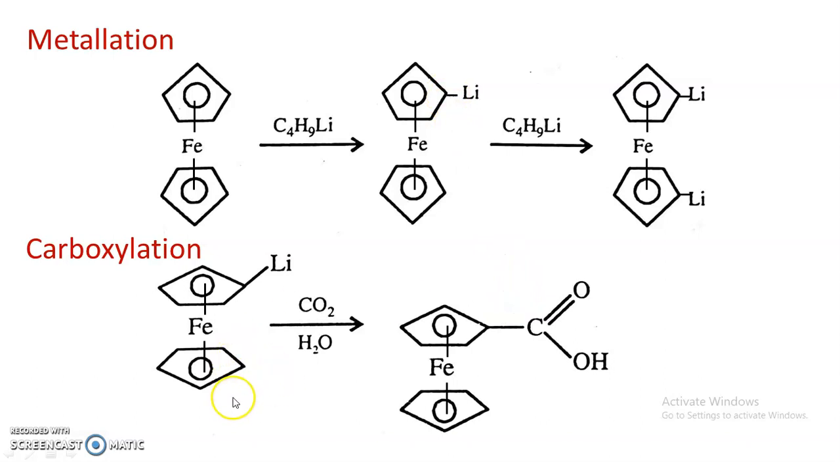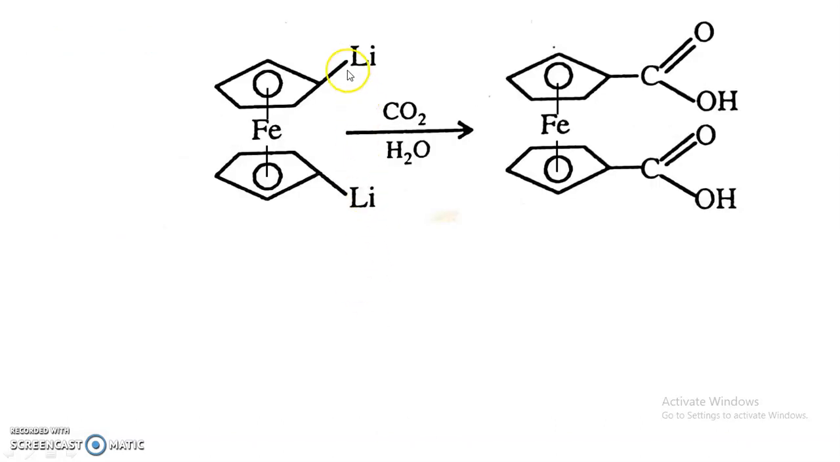For example, when this monolithio ferrocene is treated with carbon dioxide and water, then the lithium is substituted by a carboxyl group and we get carboxylated ferrocene, monocarboxylated. When the dilithio derivative of ferrocene is treated with carbon dioxide and water, then we get disubstituted derivatives. Both the lithiums are substituted by carboxyl groups.